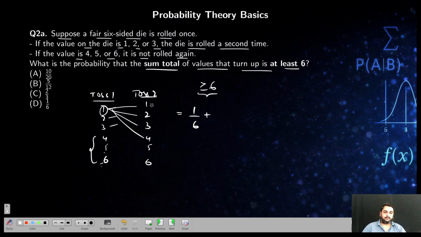If it is 1, then it can be 1, 2, 3, 4, 5, 6. Out of this sum, which one will form 6 or more than 6? So 1 plus 5 and 1 plus 6. So there will be 2 combinations out of 36 plus. Similarly for 2: 2 plus 4, 2 plus 5, 2 plus 6. For 3: 3 plus 3, 3 plus 4, 3 plus 5, 3 plus 6. So this will be 4 by 36. So that is the answer. So we'll get it as 5 by 12.